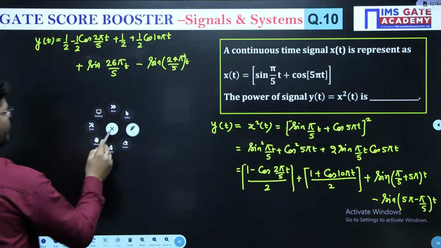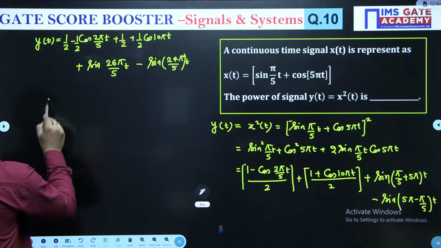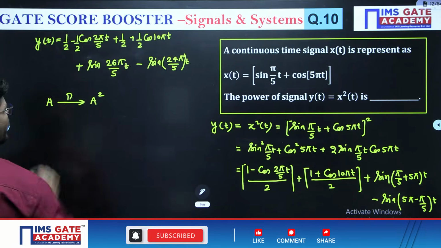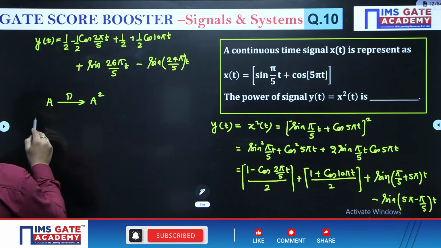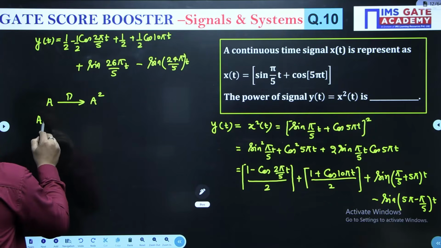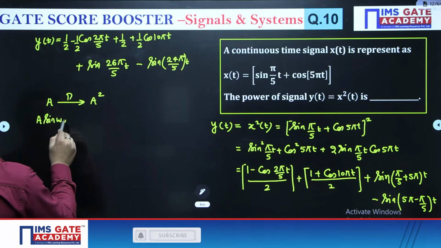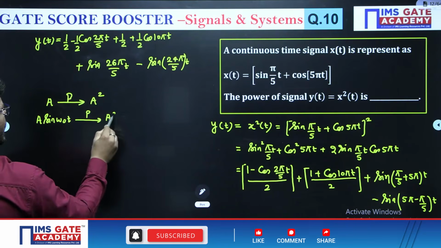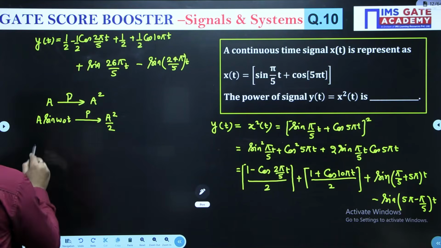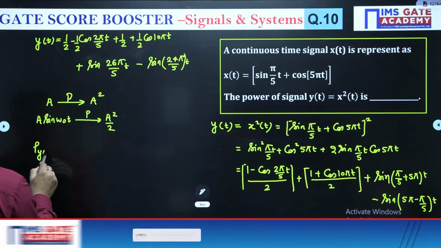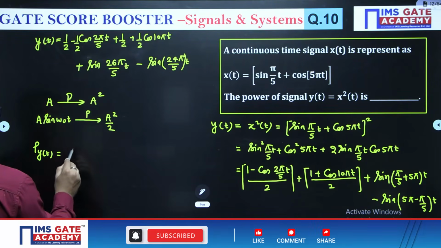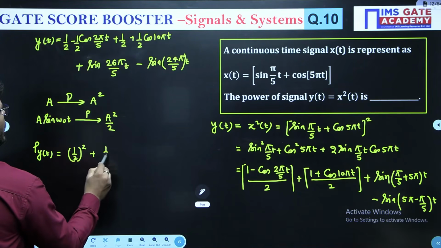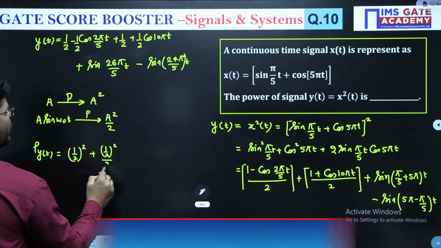Now if I have a constant signal, then its power is the amplitude square, the square of this constant. If I have sin(omega naught t) or cos(omega naught t), then what is the power of this? It is A square by 2. So what will be the power of the signal y(t)? The power of this signal will be (1/2) square, plus (1/2) square by 2.